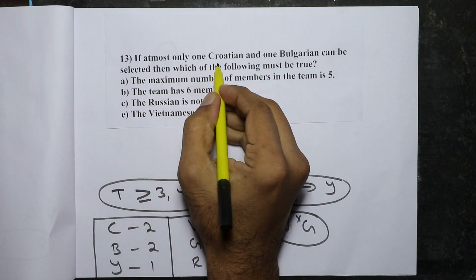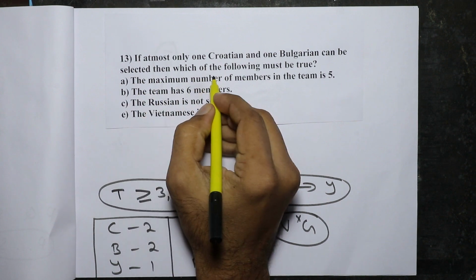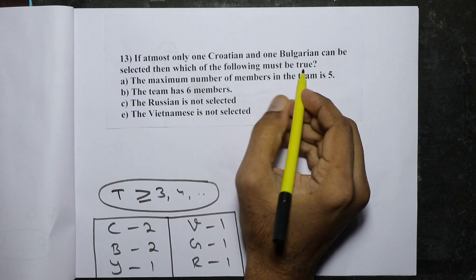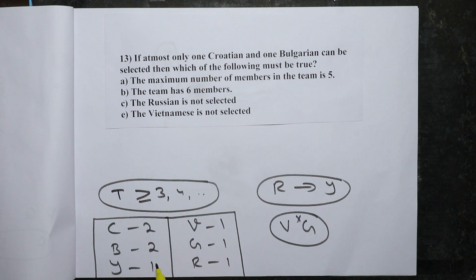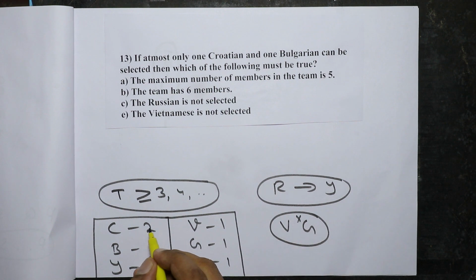If at most only 1 Croatian and 1 Bulgarian can be selected, then which of the following must be true? Now altogether 8 people are there. Out of the 2 Croatians, only 1 can be selected. So 1 less. Similarly, out of the 2 Bulgarians, only 1 can be selected, so 1 Bulgarian also should be omitted. Among V and G, one of them has to be eliminated.